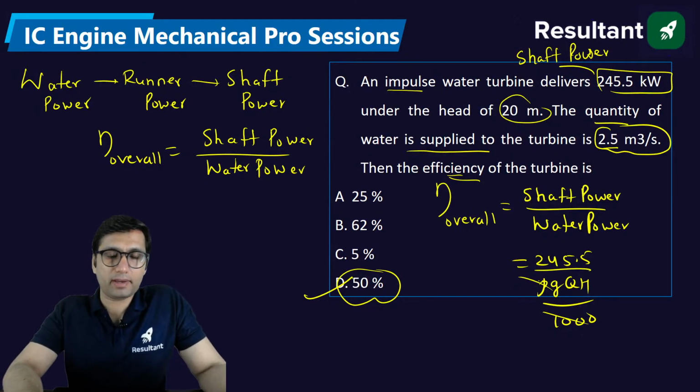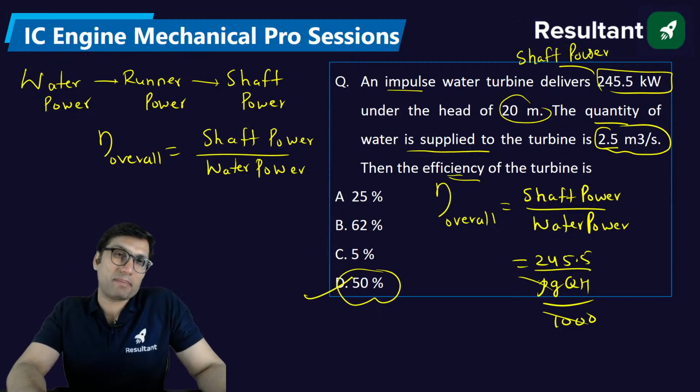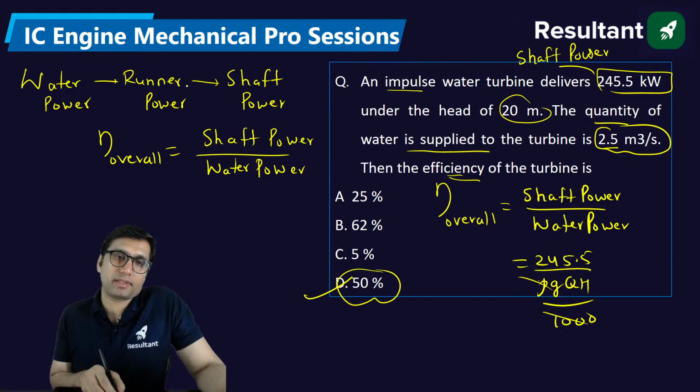You should not have confusion, because when we say pump, the power flow will be opposite. Firstly there will be shaft power, then impeller power, then water power. In case of a turbine, the power flows like this: water power, then runner power, then shaft power.